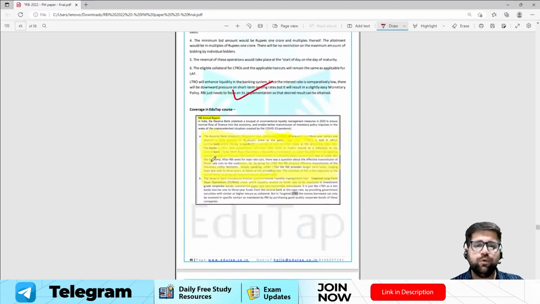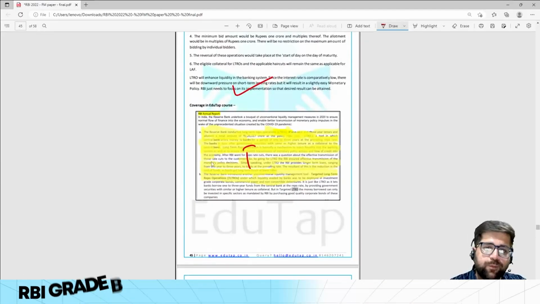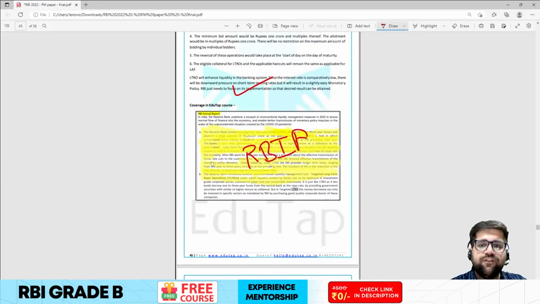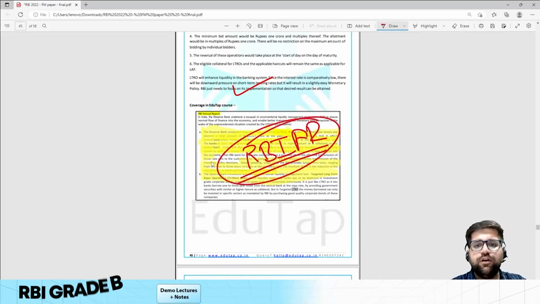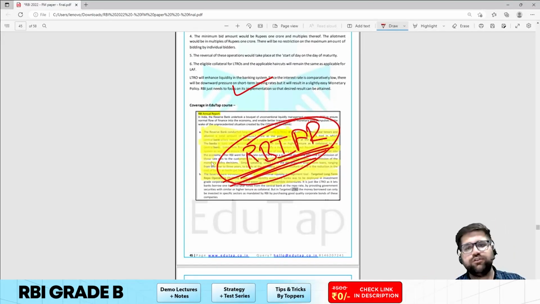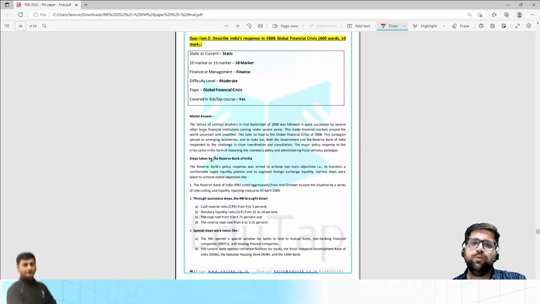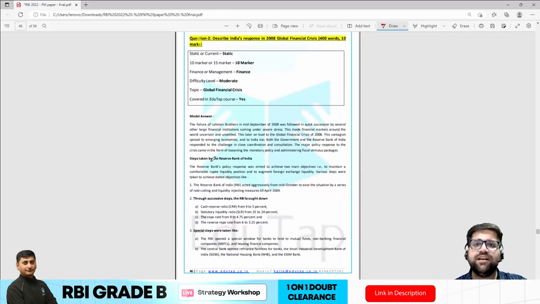Now let's come to the RBI annual report, my friends. We have clearly disclosed what TLTROs are all about. Question number 2, my friends, for 10 marks: describe India's response to the 2008 global financial crisis.